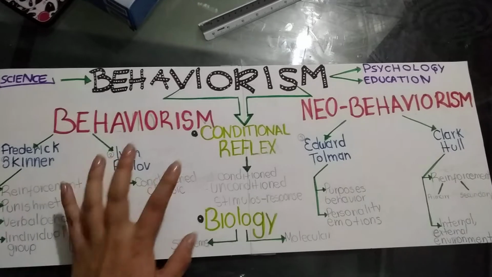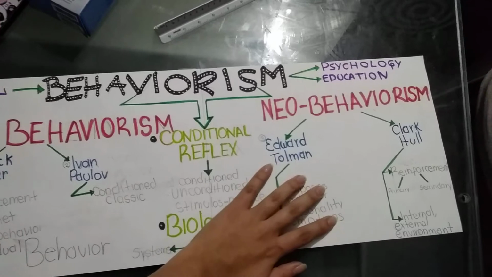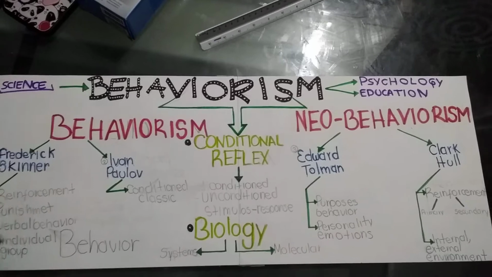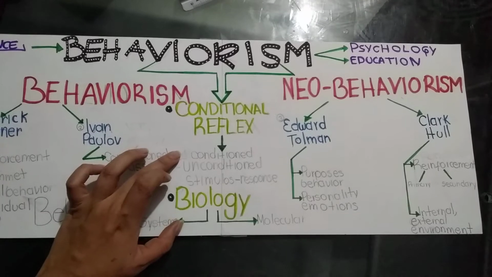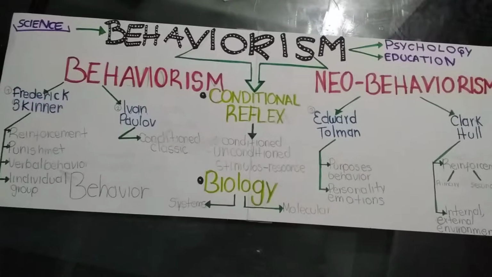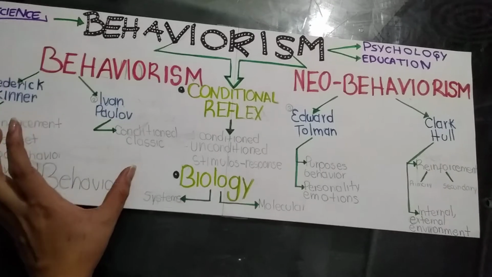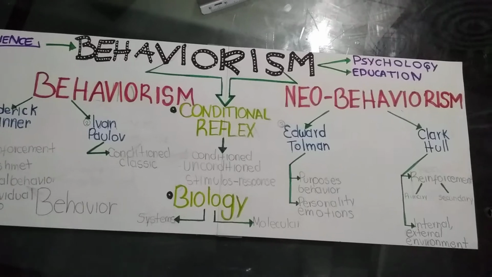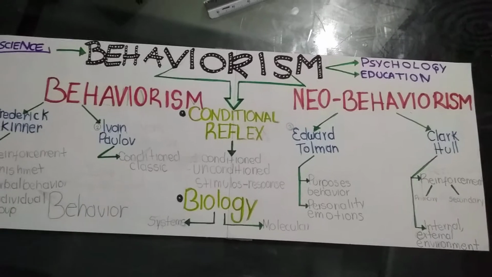Also I divide my mind map in two parts. First, behaviorism and no-behaviorism. However, it has some things in common that are conditional reflex, that is about conditioned and unconditioned stimulus and responses from people or animals, and biology. However, behaviorism authors focus on the systems, in digestive system, muscular system, and how those systems affect our behavior and our lives.